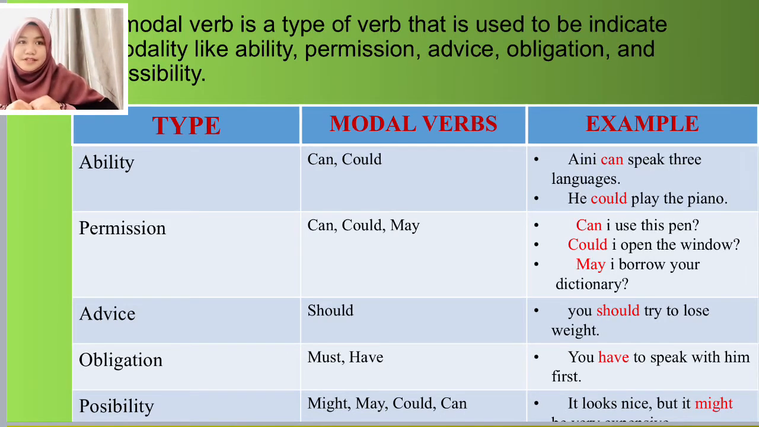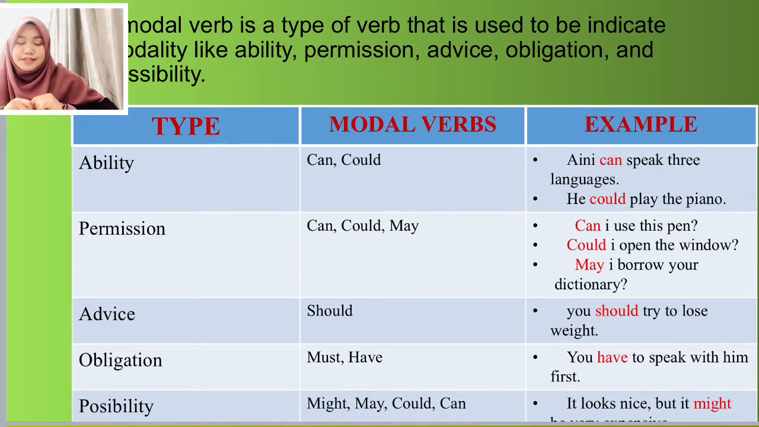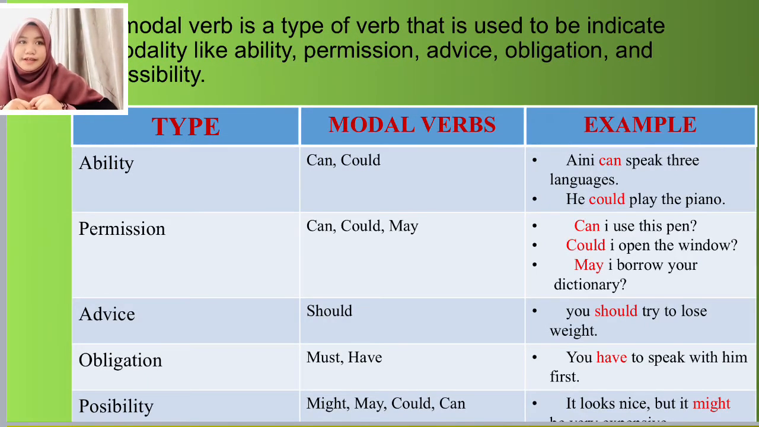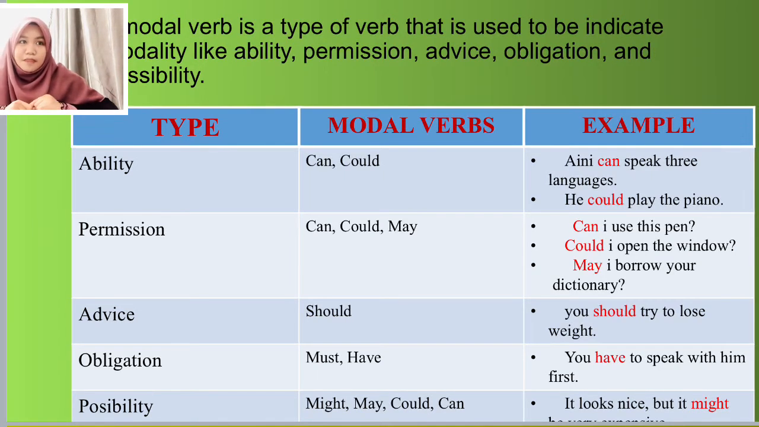Next, permission. Modal verbs can, could, and may. For example, can I use this pen? Could I open the window? May I borrow your dictionary? So it refers to someone's permission. Okay, advice. Modal verb should. For example, you should try to lose weight. So it refers to someone's advice.